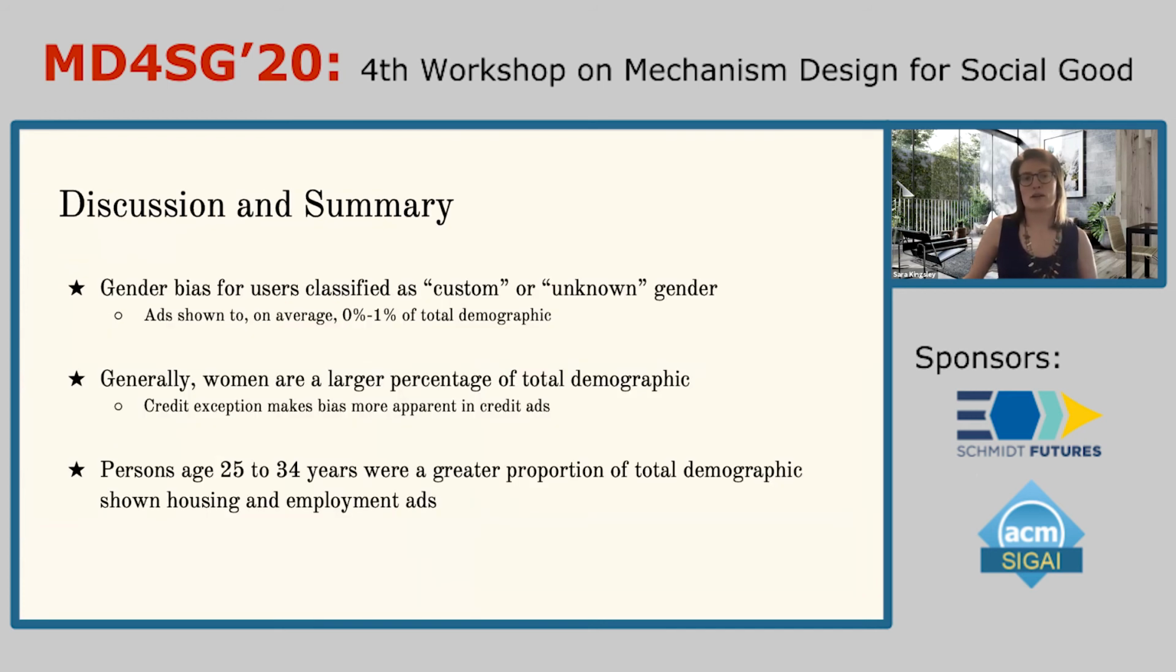So to sum up, we found significant bias against persons who were classified as having an unknown or custom gender. That can include persons who identify as non-binary and or transgender. Women were a larger percentage of the total demographic that received employment and housing ads. This was not true for credit ads. Men were a greater proportion of the population who received those ads, and we noticed some age bias for employment and housing ads.